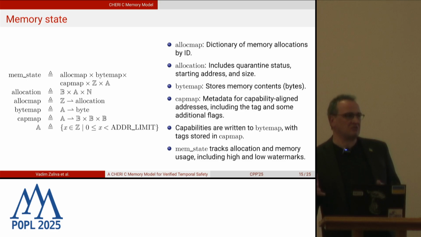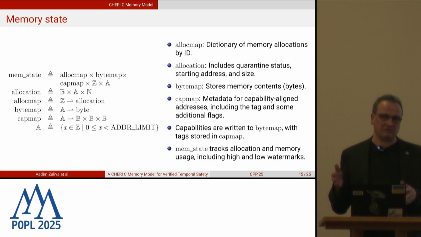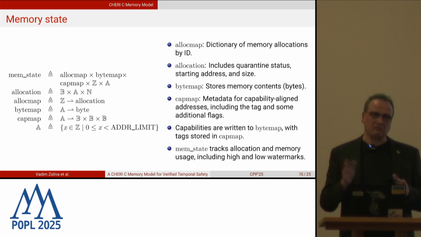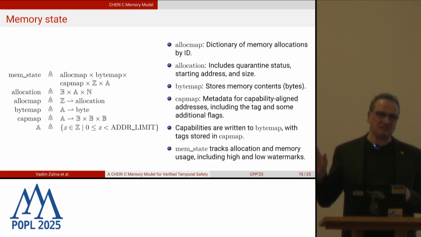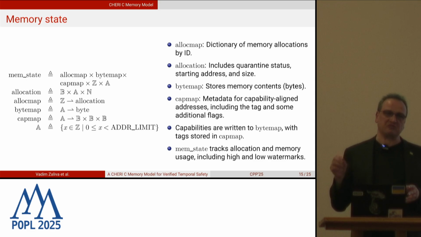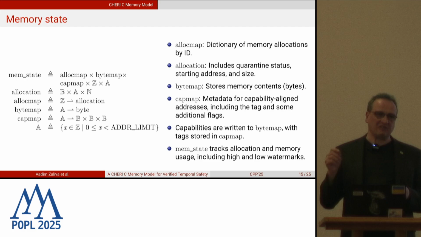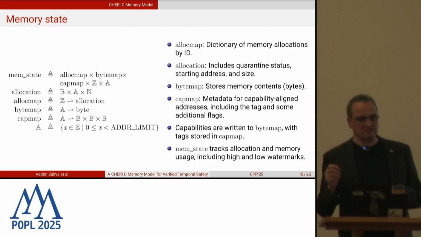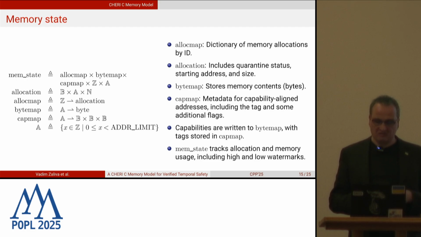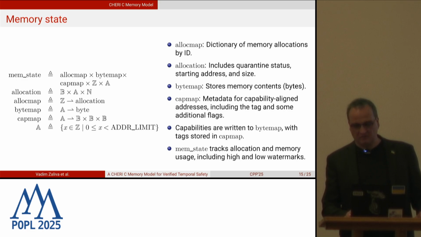And this is also how it happens to be implemented in hardware, like in the Morello chip. It's not part of the main addressable memory. It's maintained by the system, and you cannot directly manipulate this bit. You can do it through a special instruction, and this bit is automatically cleared if the integrity of the capability is compromised. And there are additionally a couple of fields about the watermarks for the allocation IDs and addresses.